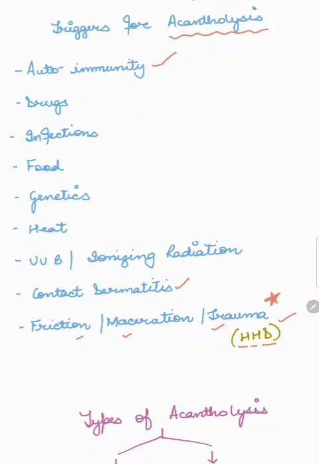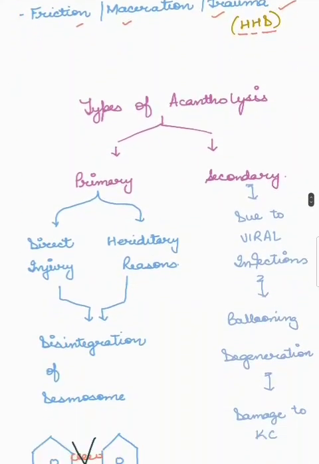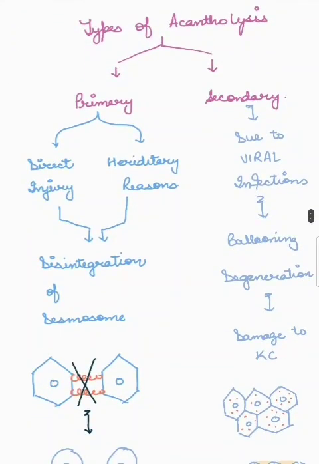Let us move on to the types of acantholysis. This is one topic we need to know by heart. Acantholysis has been classified into primary and secondary acantholysis. There is also another type, biochemical acantholysis, but that is out of the scope of this video. So we'll only focus on two types, the primary and the secondary acantholysis.